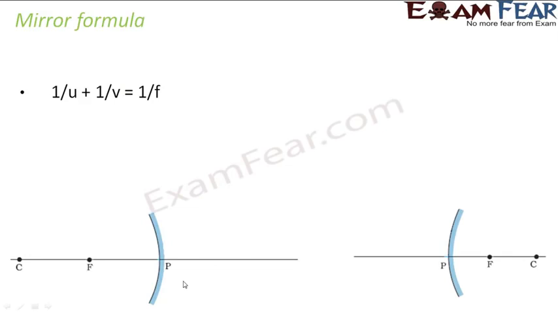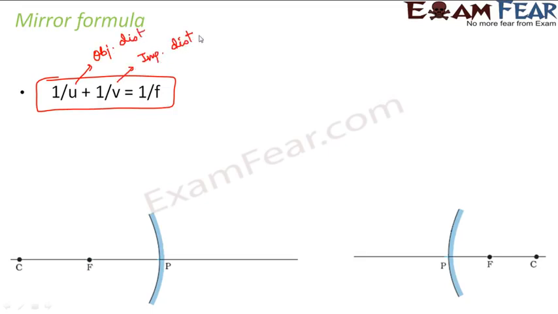Okay. Now moving ahead, we come to a very important topic, which is the mirror formula. Many a times you are asked questions related to image distance and object distance. That means you get questions like this, that if you place an object at a distance of this much centimeter from the mirror, and the mirror has a focal length of this much centimeter, where exactly will the image be formed? So for such questions, you make use of the mirror formula, which states that 1 by u plus 1 by v is equal to 1 by f, where u is the object distance, v is the image distance, and f is the focal length.